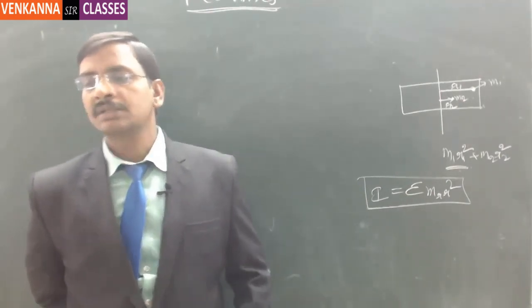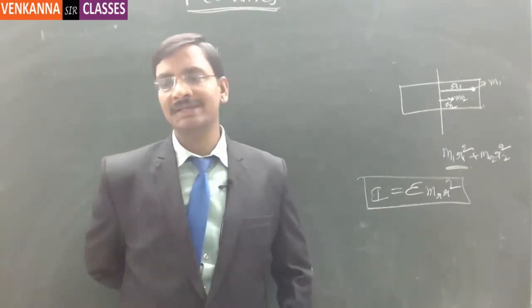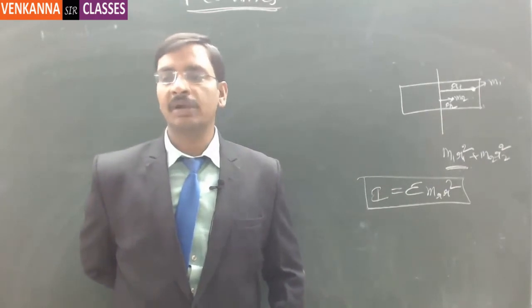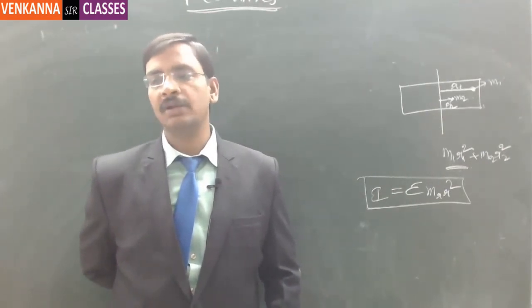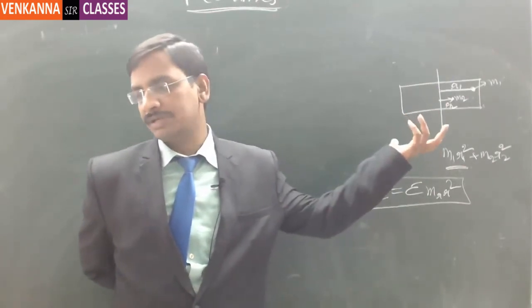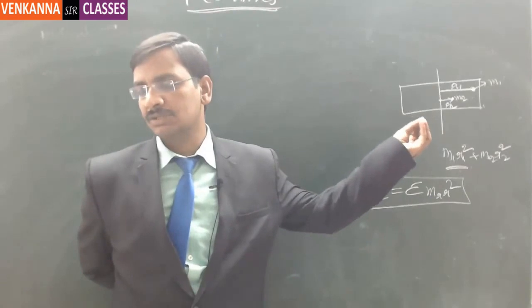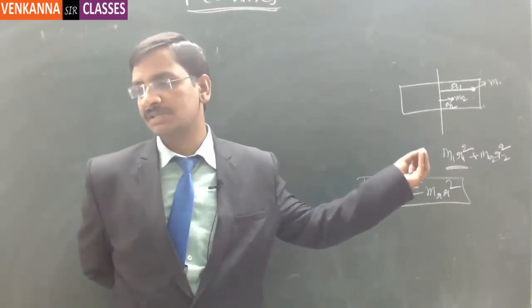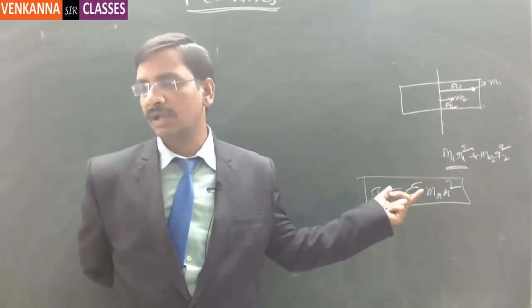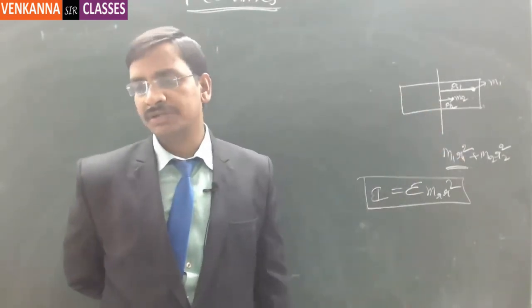Because each particle is located at a different position, each radius is different. The corresponding moment of inertia at that particular location depends on the radius, hence you have to average out the entire moment of inertia. So for each particle, with its location and its mass, you have to calculate mr square. For the entire body you have to calculate the moment of inertia.